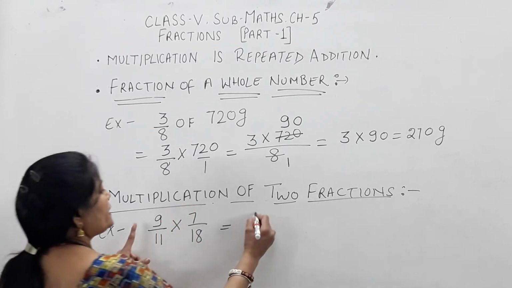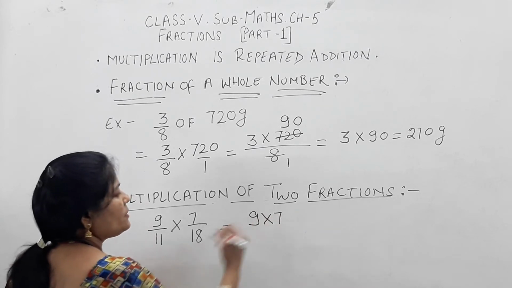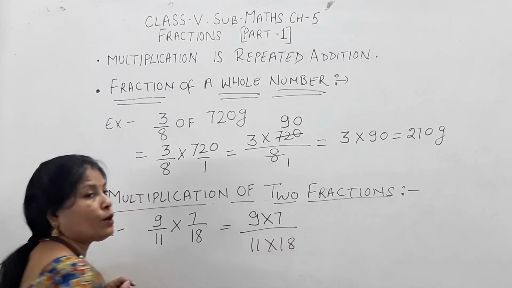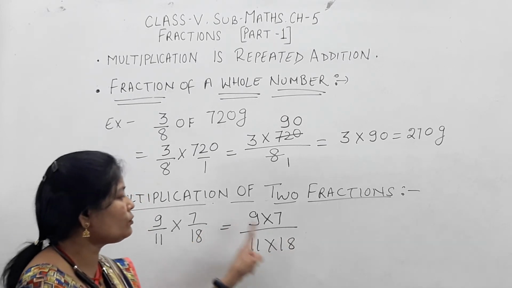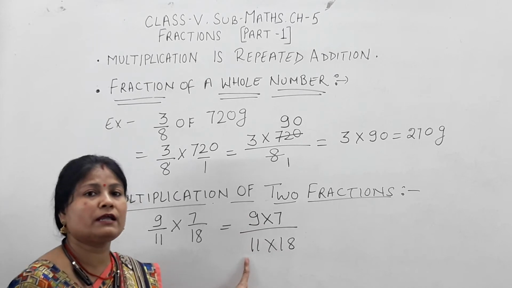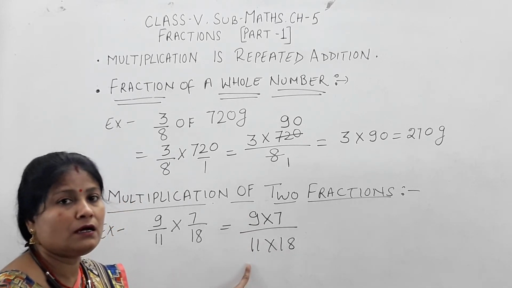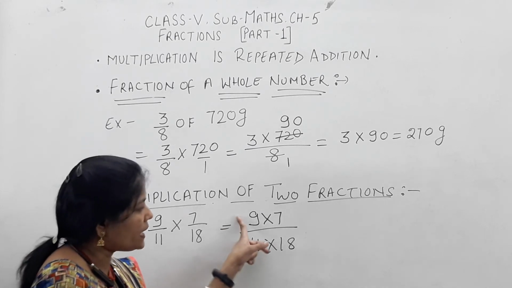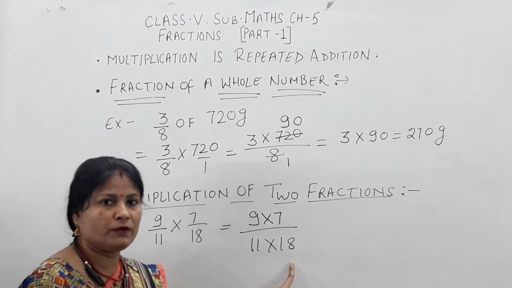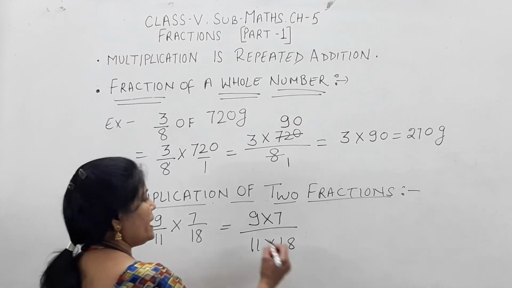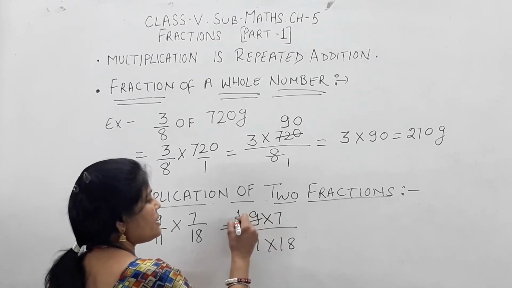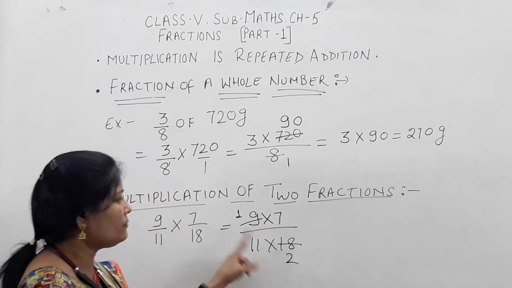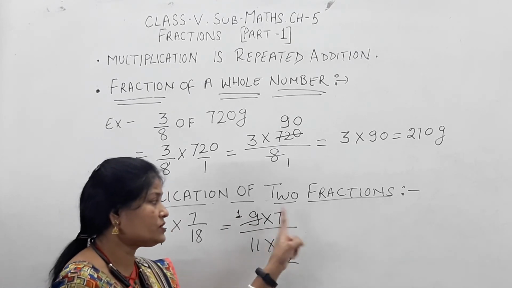Yes children, so I can write down in this manner. 9 multiply 7 both are numerators, 11 multiply 18 both are denominators. Now see children, numerator to denominator we can cancel out. How? Finding the common factor. 9 and 11 they both are not having any common factor. 9 and 18 yes they both are having common factor as 9. So we can reduce by 9. Table of 9. 9 ones are 9, 9 twos are 18. Okay. So 9 and 18 both are having common factor, but now 7 is remaining.